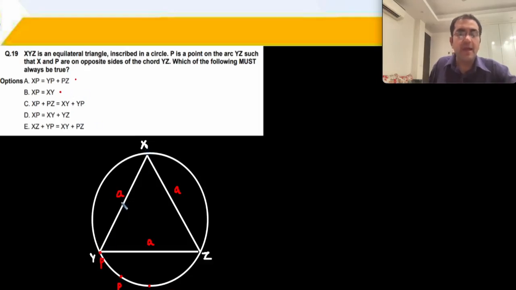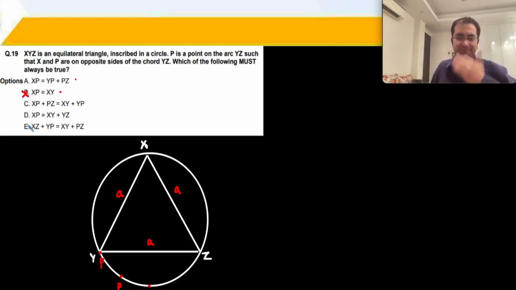But let us try one of the other values. मान लो आपका XP इधर है. ठीक है. XP is diametrically opposite. Then will XP be equal to XY? XP आपका हो जाएगा पूरा का पूरा diameter. ठीक है. XP will become diameter. XY is of course only side A. So in that case B option सही नहीं होगा. B option would not be true.